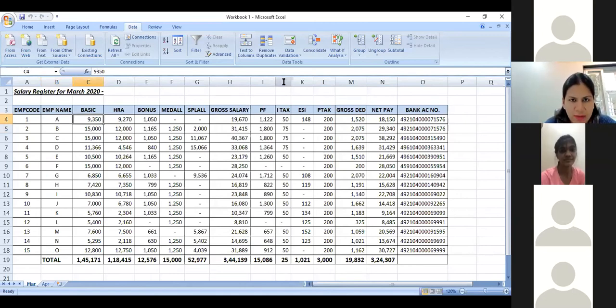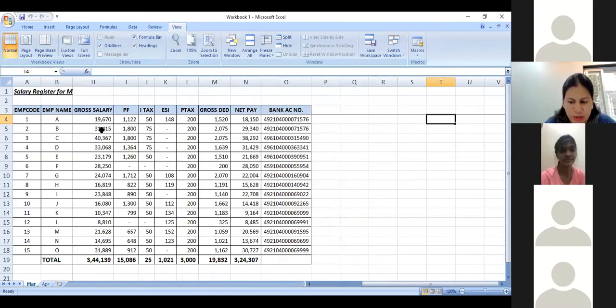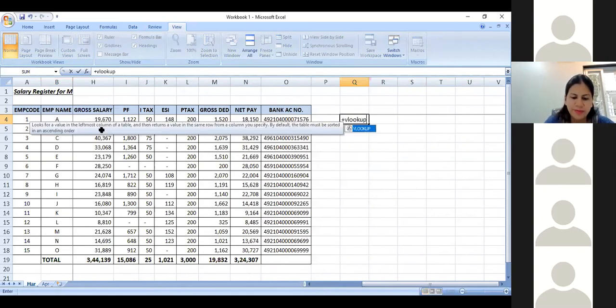So I start with the first free space, against this again, because I want to see what is Mr. A earning in the month of April. So I go here. You can put the formula over here. I will just go and put it here so that it is visible and easy to understand. I say plus or equal to, you can use anything, VLOOKUP.